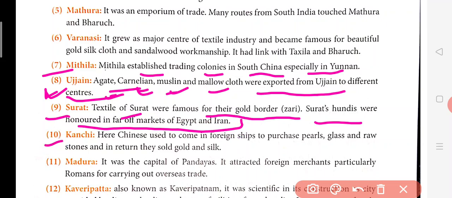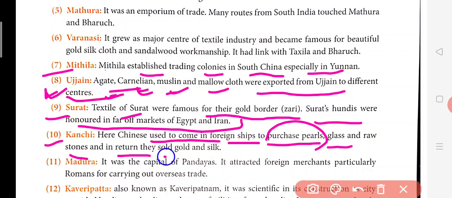Kanchi. Now this is in Tamil Nadu. Here Chinese used to come in foreign ships to purchase pearls. Now why were these Chinese coming here to India? First they wanted to purchase pearls, glass, and raw stones, and in return they sold gold and silk. Right now we say that in the South gold is there in huge quantity. So what is the reason why there is so much gold in the South?